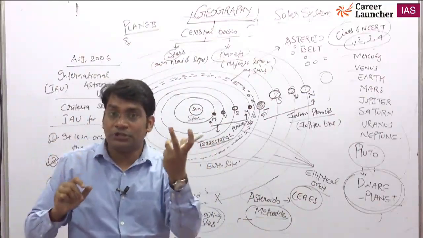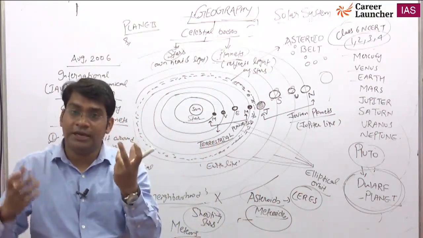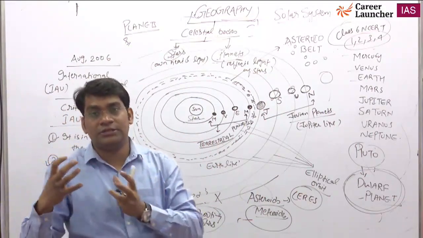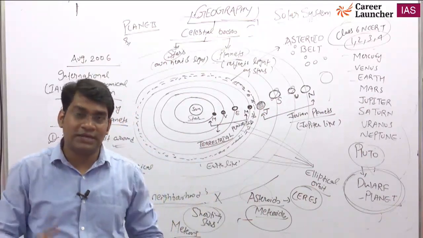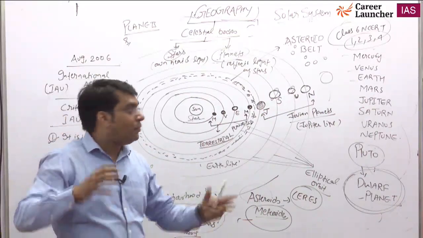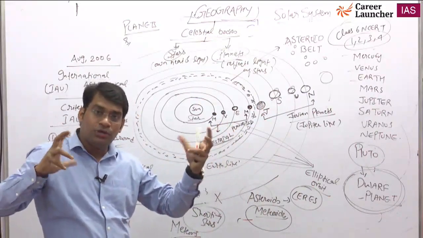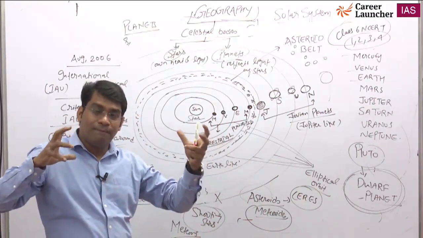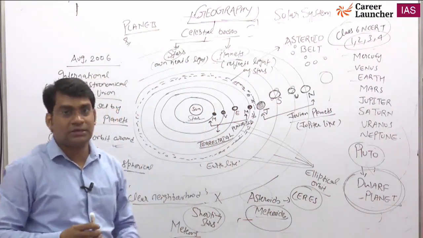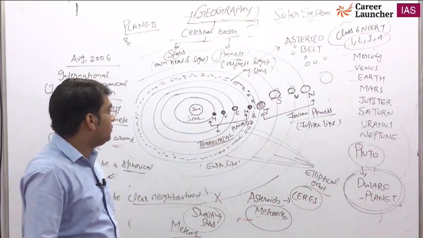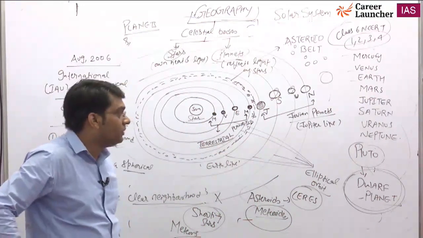If suppose the gravity of Jupiter were dominant, the asteroid belt would move toward Jupiter's atmosphere, but that is not the reality. So the gravitational pulls counter each other and make a balance. That is why the asteroid belt is present between Mars and Jupiter.